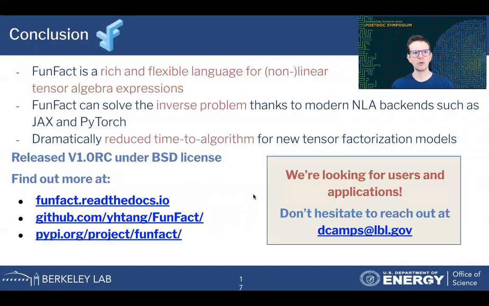Now to conclude my talk, I want to recap that FunFact is a rich and flexible language to write nonlinear tensor algebra expressions. It can immediately solve the inverse problem thanks to modern NLA backends like JAX and PyTorch, which dramatically reduces the time to try out and factorize new tensor decomposition models. We just released our software under version 1.0 RC.